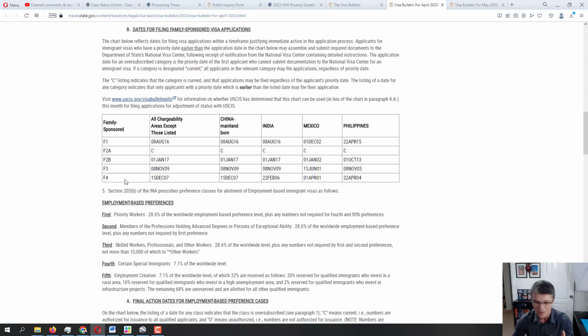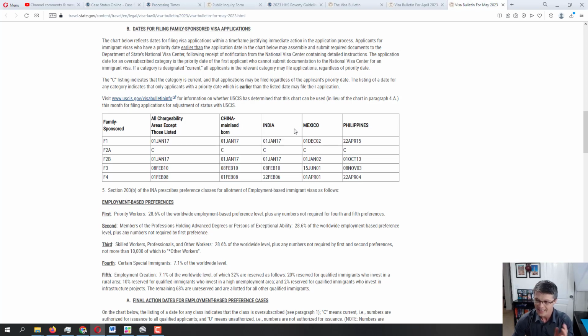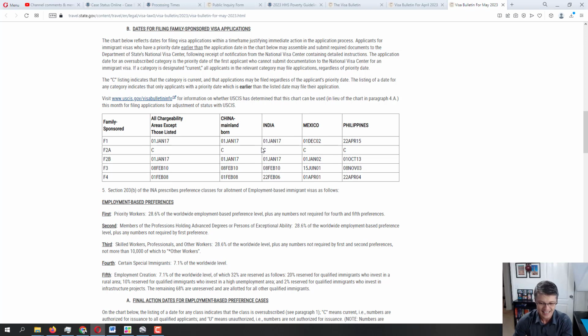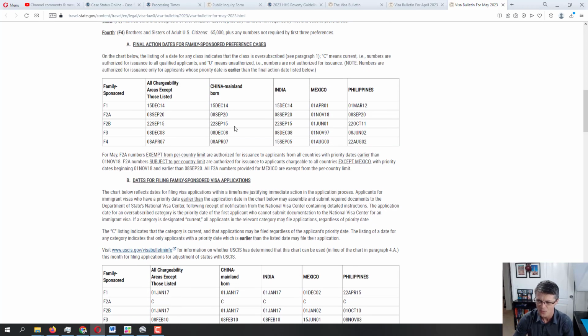All right, let's talk about the F2A now. F2A is showing current on both, but we know for a fact that this is not correct information. The reason why it's not correct is because we see that in the final action graph, it's showing about 2.5 years delay as of right now, as of April 2023.